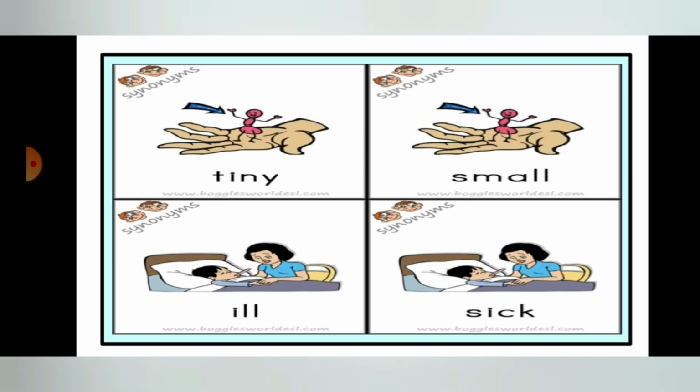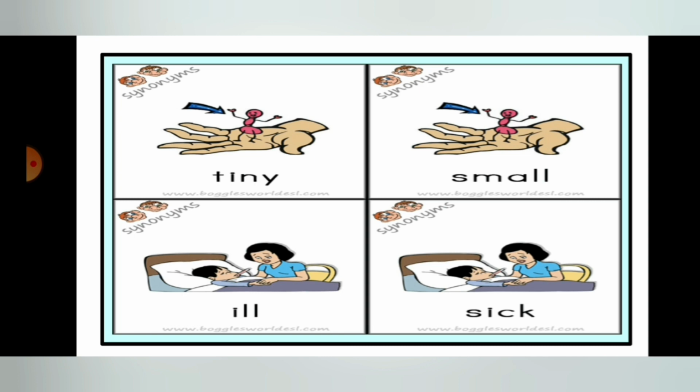Then another example: in one hand you can see there is a very tiny doll, or in other words we can say that there is a very small doll in my hand. So both words are expressing the same meaning here, tiny and small.